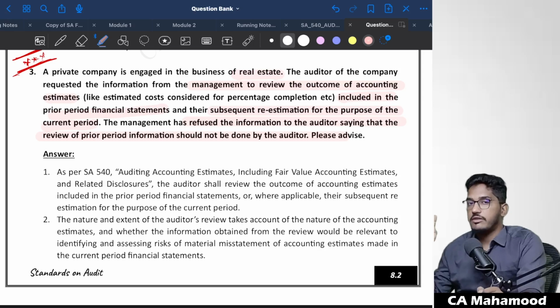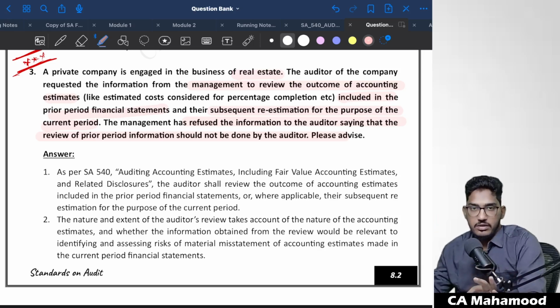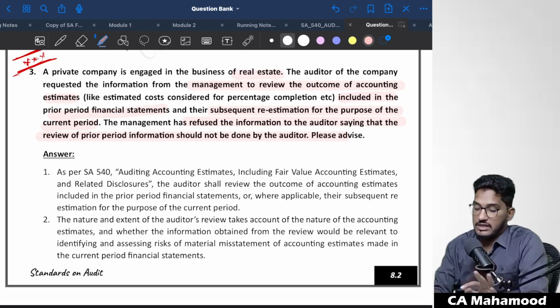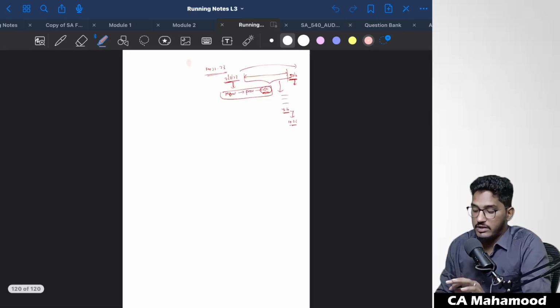Management has refused to share the information with the auditor. Is that acceptable? No, that is not acceptable. The answer is that it is not acceptable. But what justification do we have to write here?